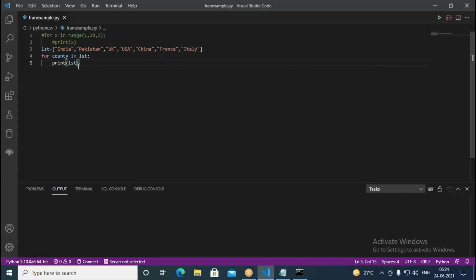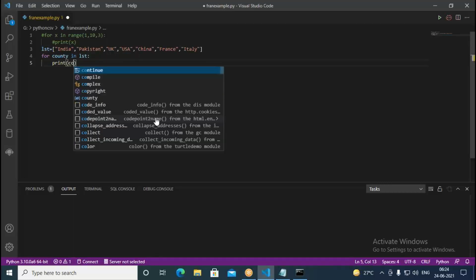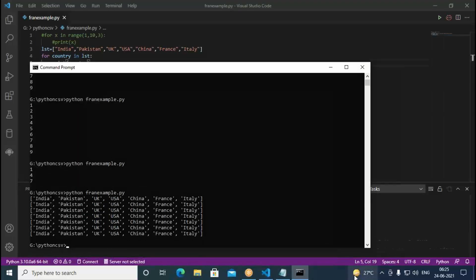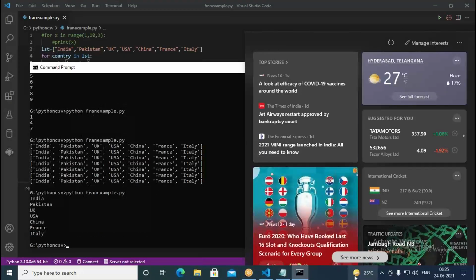The reason is I am trying to print LST. It should not be LST here, it has to be country. I have to use country. So if I use country, it is going to print only country. The spelling is wrong here, TRY I should put. Now there will not be any error. So this time it's going to print the country. I go with this, then it's retrieving India, Pakistan, UK, USA, China, France and Italy. Okay, so this way we are going to print it.